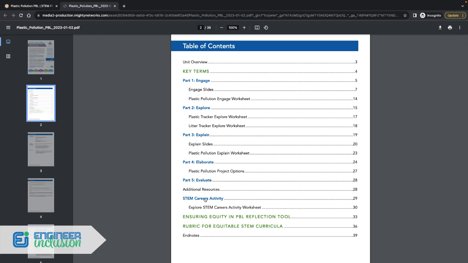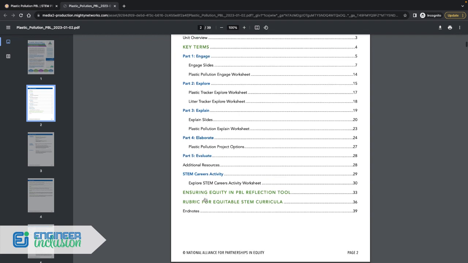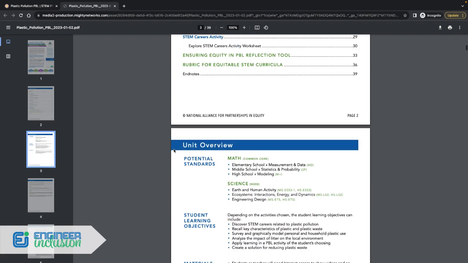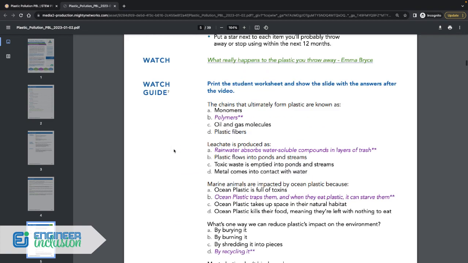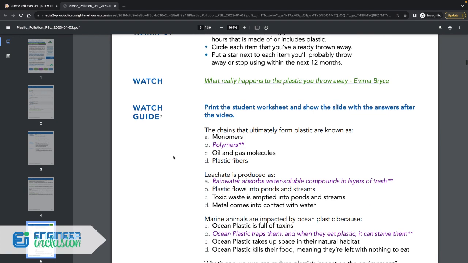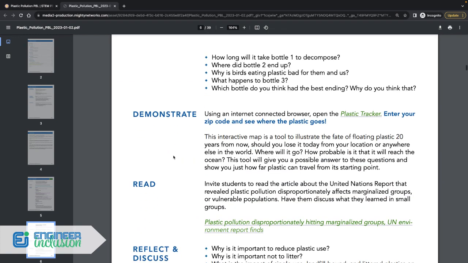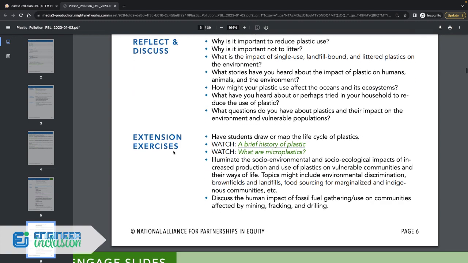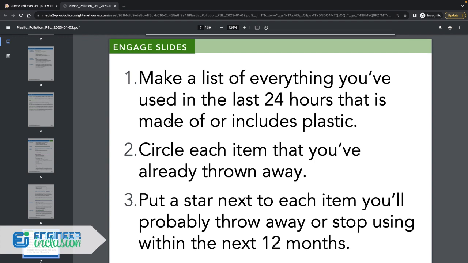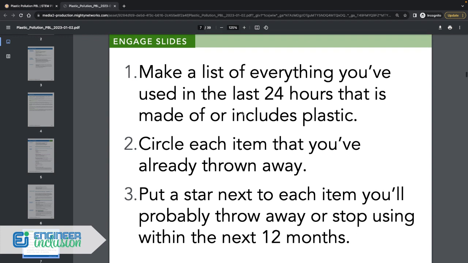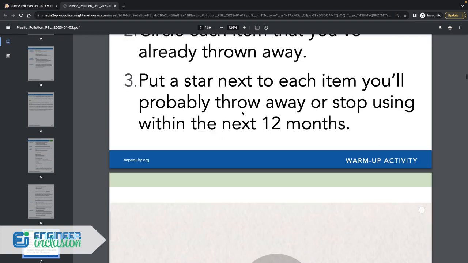These have a very specific STEM careers connection. Some of the other lessons do as well. But what's also unique about this is I have the worksheets already made and whatever slides that you're going to need. So for example, we've got the key terms here, we've got the lesson plan, and then the guide with the answers and everything. And so a little bit more in detail, lesson plans, but I have the actual slides. So say if you were going to present this, you could just put this into presentation mode or put this up on your screen, and the students are only going to see what they need to see. So you're not going to have to make your own slides again.